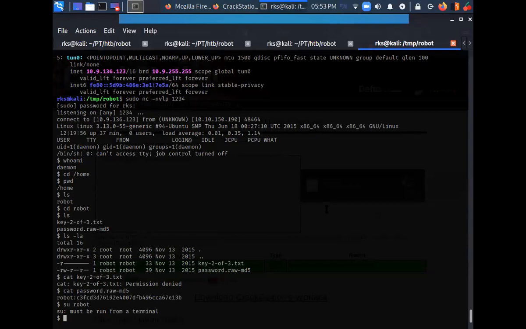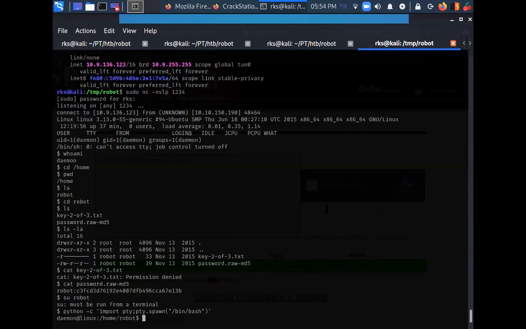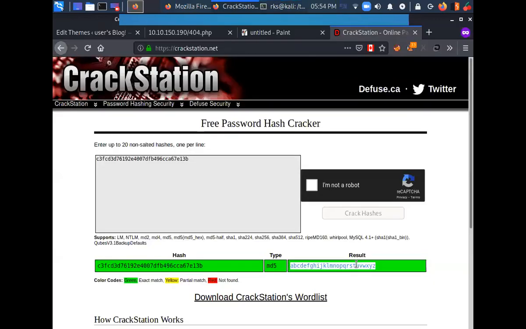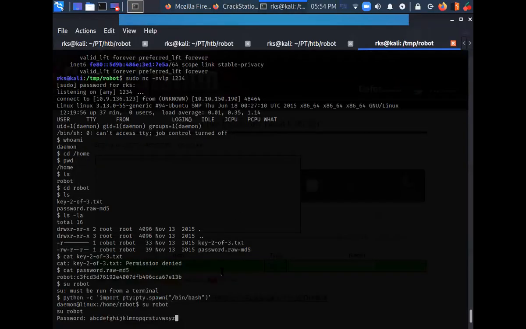Python, let me show you the command. It is python -c, import pty; pty.spawn("/bin/bash"). Spawning a tty shell. Now do su robot, press enter, get the password from here, copy it and paste it here.